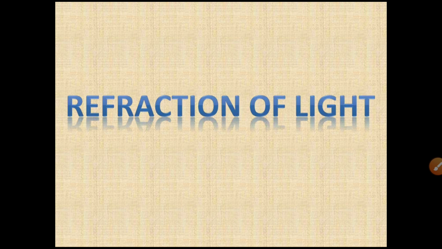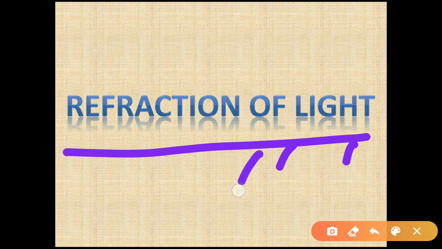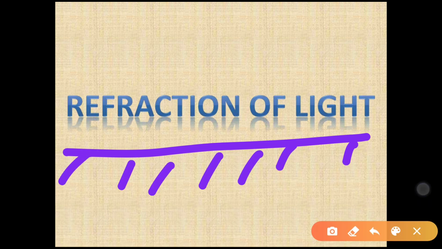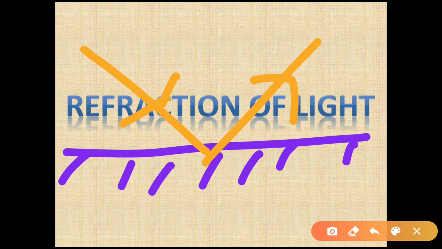So, in the last lectures, we had a discussion about reflection of light. What do you mean by reflection of light? Suppose there is a mirror or any polished surface which is opaque. Now, when light is incident on this opaque or polished surface, it reflects back, that is, it bounces back. This is called the reflection of light.